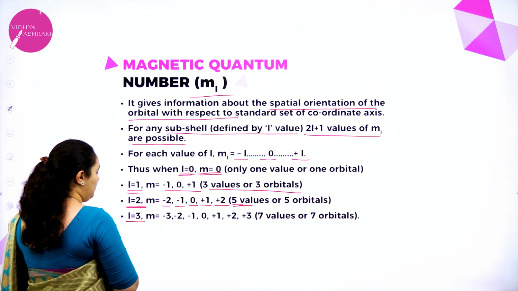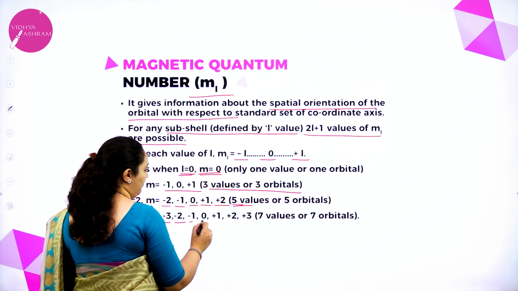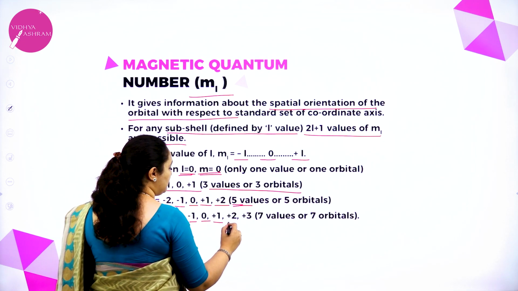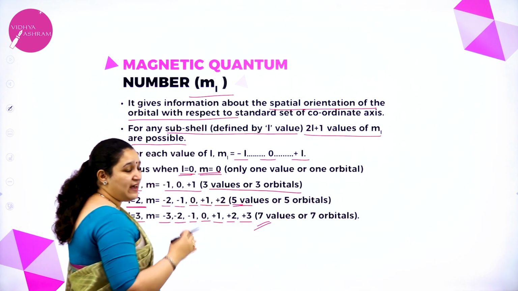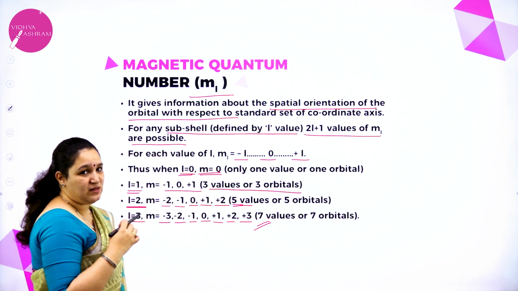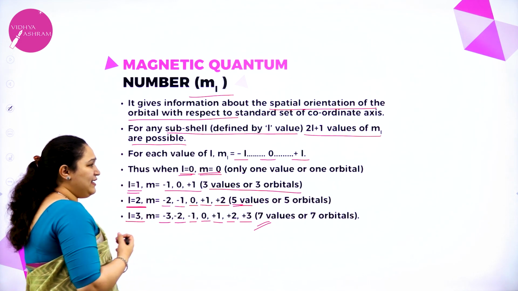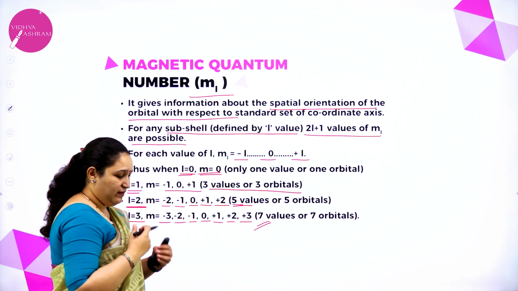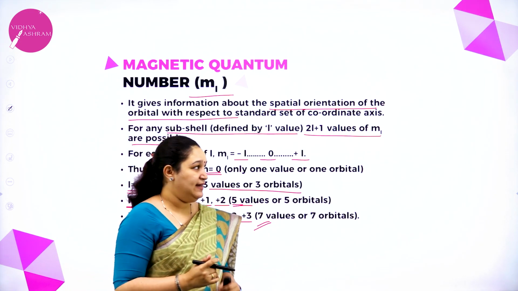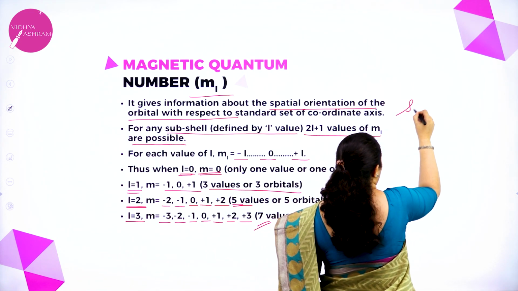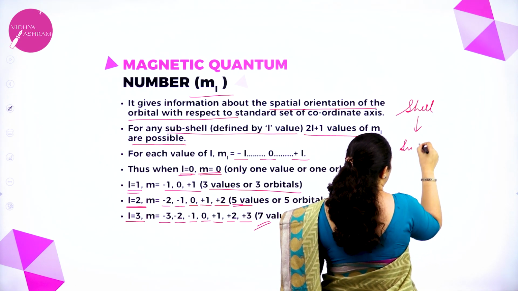When L is equal to 3, m is minus 3, minus 2, minus 1, 0, plus 1, plus 2, plus 3. So 7 values or 7 orbitals are possible. Now what exactly is this? See, an atom has a nucleus. First it has got shells, which are further divided into subshells.